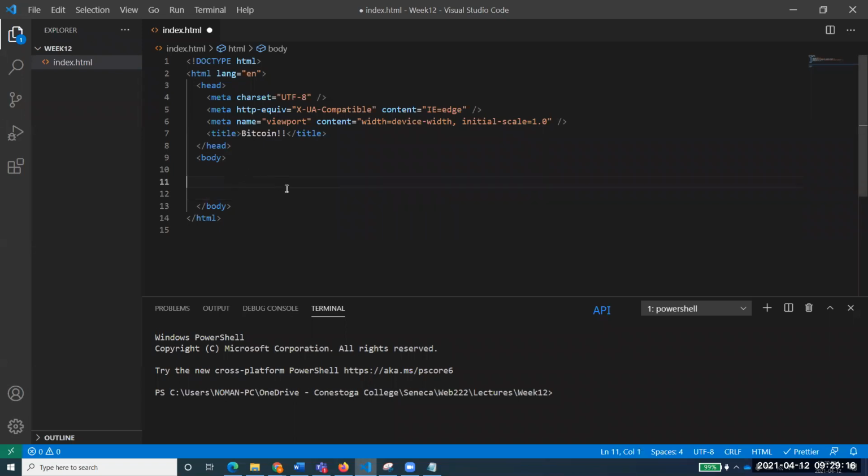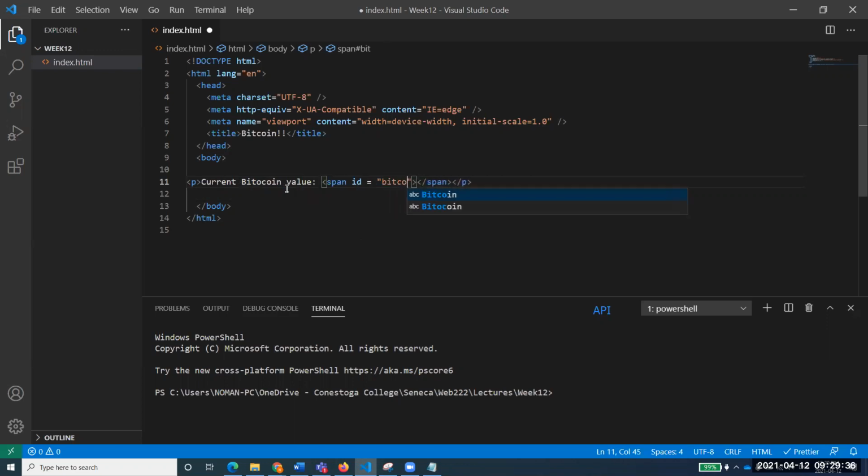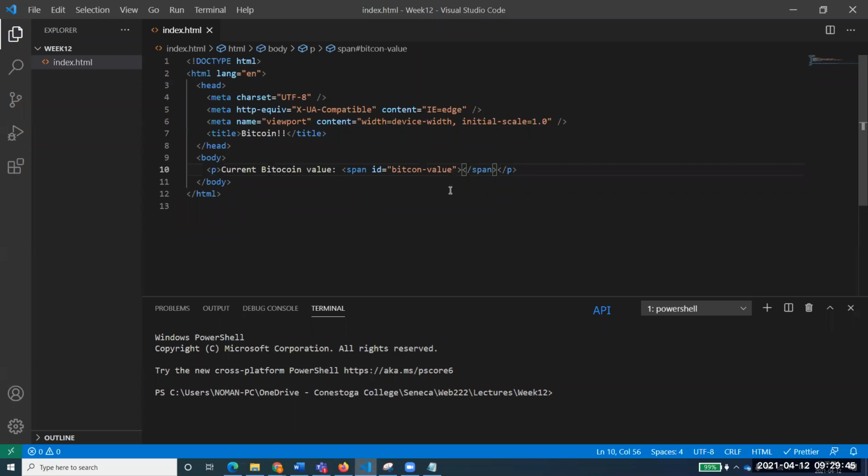So now inside body, what they have done, and what I'm following up with you people: current Bitcoin. It will be telling us the current Bitcoin prices, the Bitcoin value, and in a span, they've used an ID equal to bitcoin-value. There is nothing over here yet, but we'll be updating this, and the Bitcoin value will come in between. For example, if I say 111, this value will come over here, which is not there yet. We'll bring that by using the data. So is everyone following me?